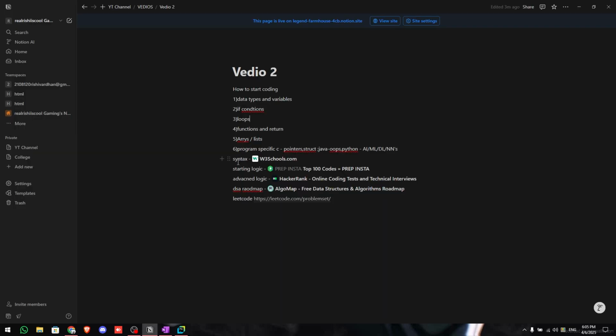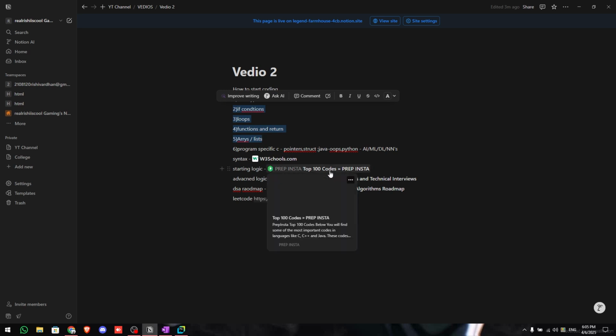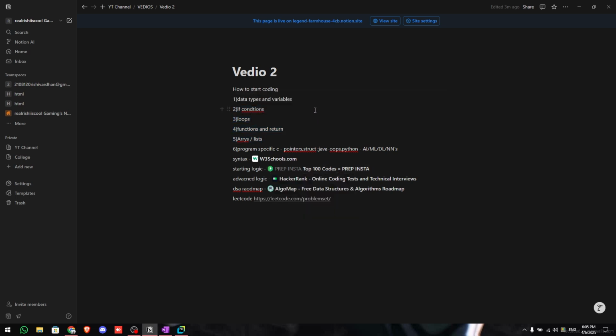Next, the topics are if condition, OOPS, function and return, array list, and so on. Once you have learned data types, you can learn these codes as we code for problems and stuff. So I'll be following these Prep Insta top 100 codes to do some example codes. They are really in the beginning few are simple, few are complicated, but once you do them enough, it is really easy. So right now I will just have a rough rundown. You can learn in detail when we are coding in the next episodes.